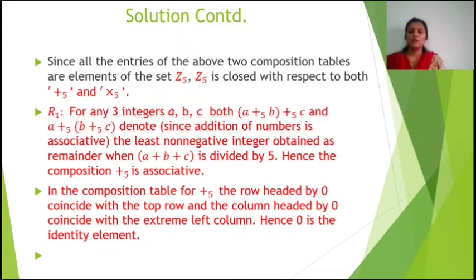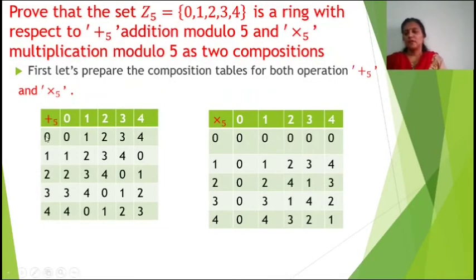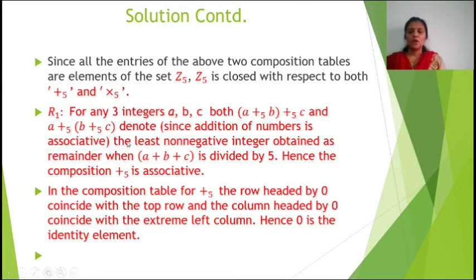Now in the composition table for addition modulo 5, the row headed by 0, you can see here in this row the elements are repeating, and in this column elements are same as in the left side column. The row headed by 0 coincides with the top row and the column headed by 0 coincides with the extreme left column. Hence 0 is the identity element.